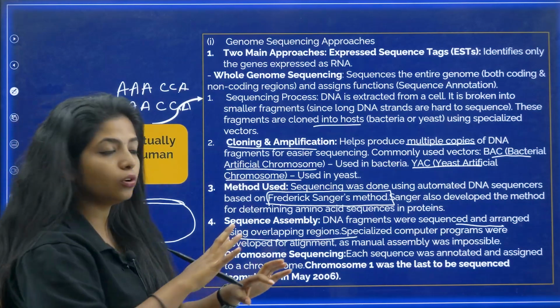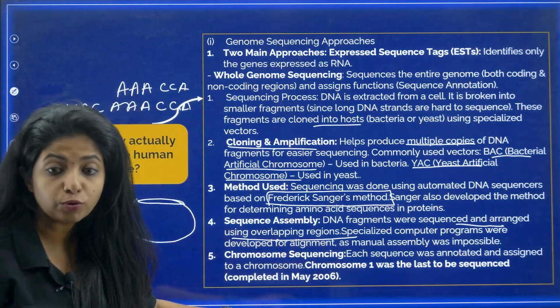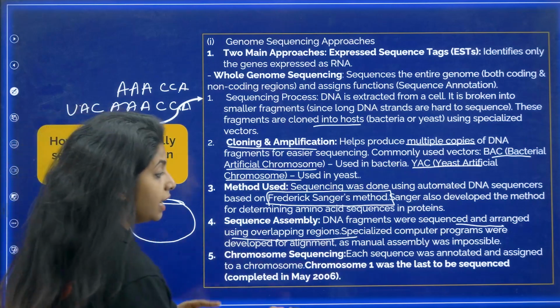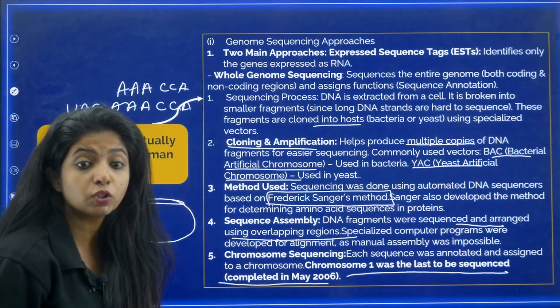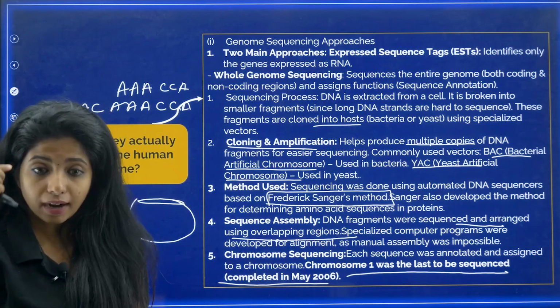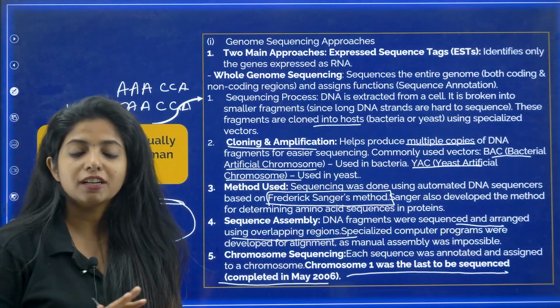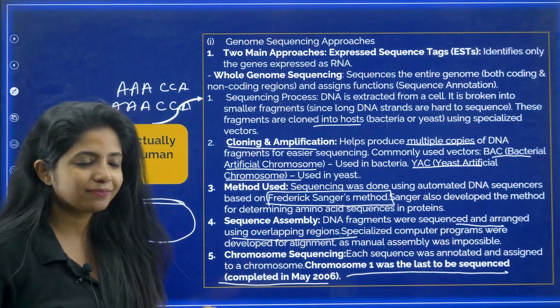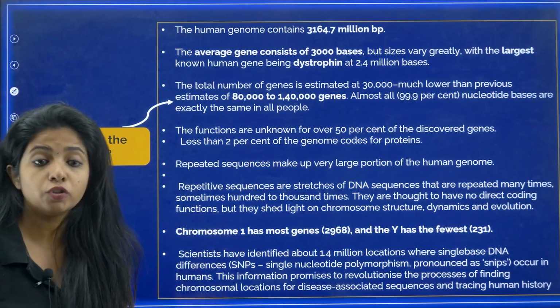And later, the whole chromosomes were mapped. Each sequence was annotated and assigned to chromosomes. Chromosome number 1 was the last to be sequenced, completed in May 2006, which was not very far back, right? So in May 2006, my dear children, chromosome number 1 was completely sequenced. Cool. Next thing: the human genome. What were the findings of the Human Genome Project?